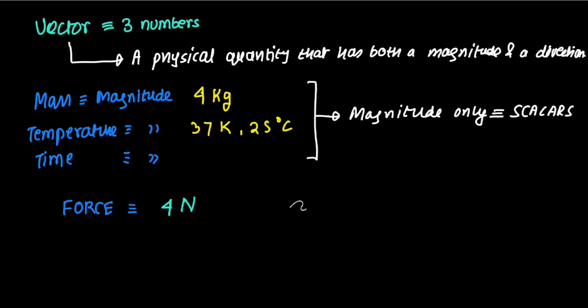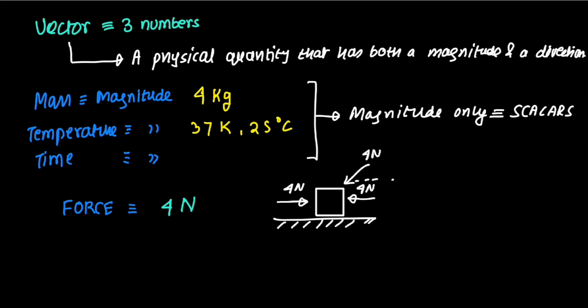Why? Let me try to show you. Let us assume that you have a floor over here, and on top of the floor you have a block. Now I tell you the block is resting on the floor, and I tell you to apply a force of 4 Newton. If you apply the force of 4 Newton from this direction, the block is going to move towards the right. If you apply a force of 4 Newton from this direction, the block is going to move towards the left. If you apply a force of 4 Newton from the top, then chances are high that the block will not move at all. If you apply a force at an angle of, let us say, 37 degrees, then the block will have a separate behavior than the previous cases that we just described.